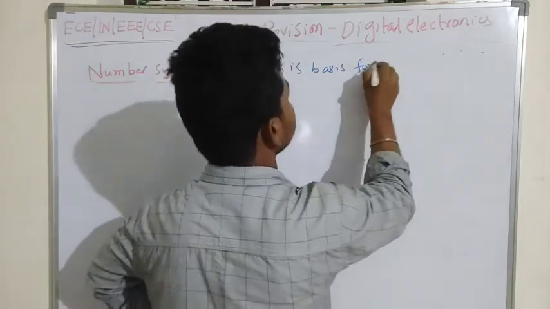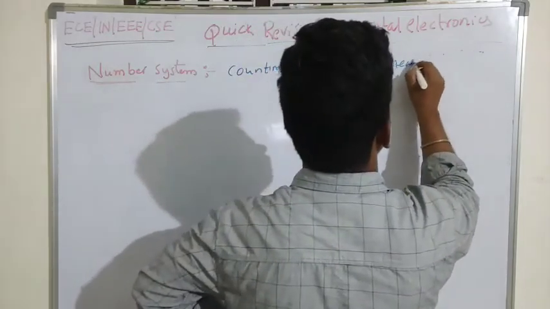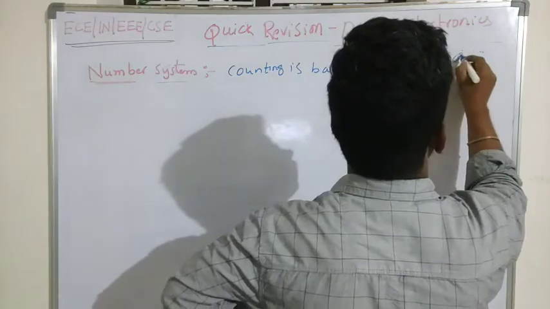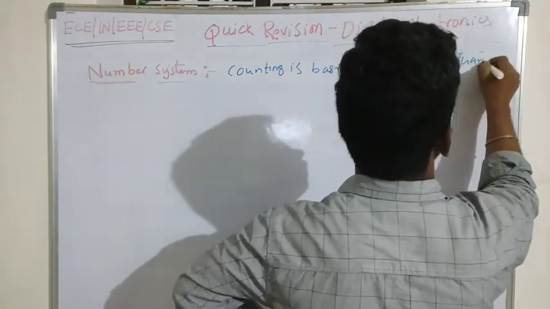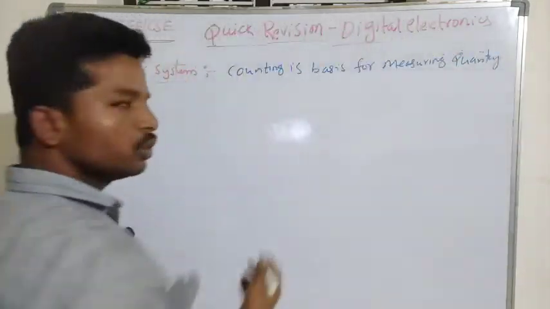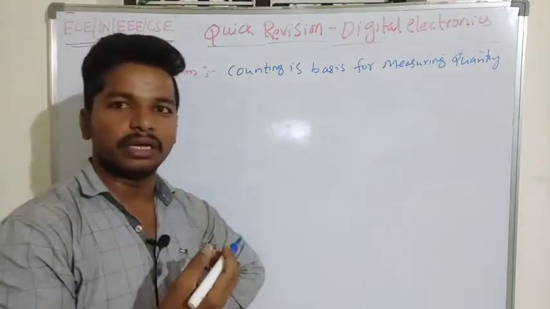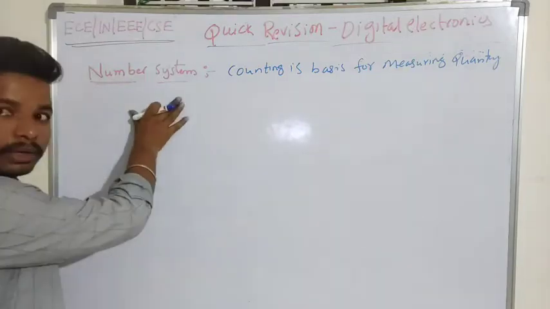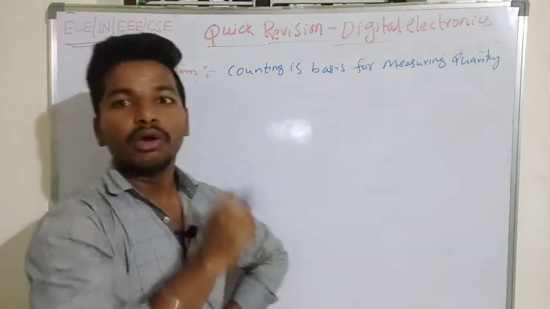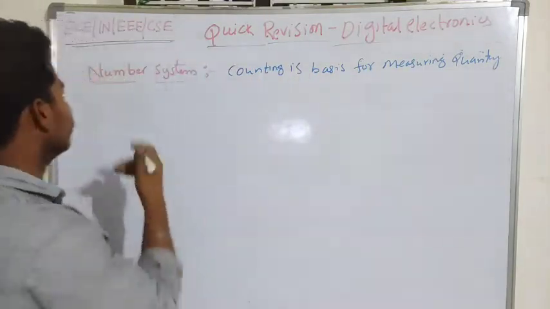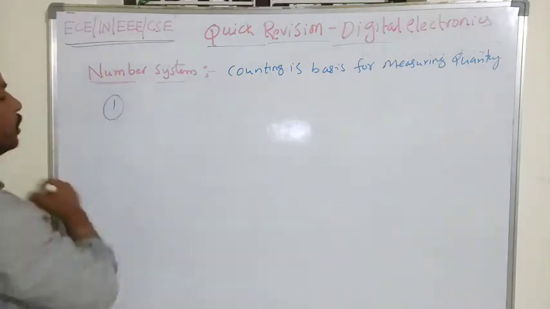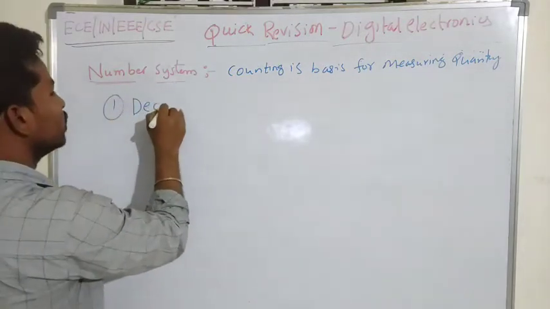the basis for measuring a quantity. When you want to measure some quantity, we need a number system, we need a set of values. Based on that, in digital electronics also, we have 4 types of number system. We'll discuss first the decimal number system.